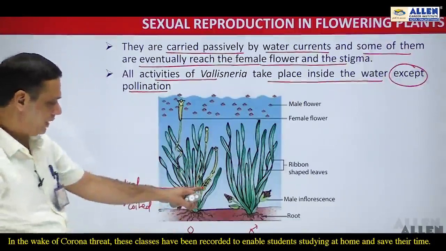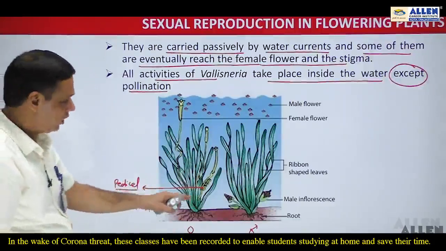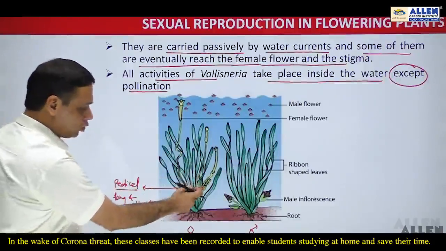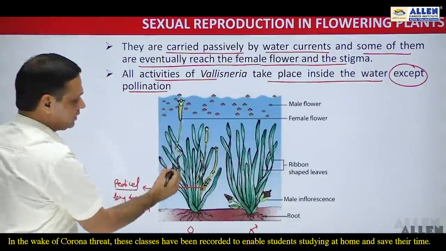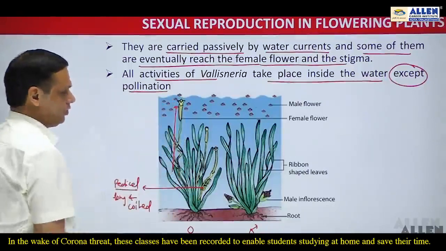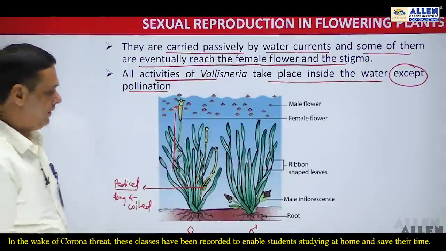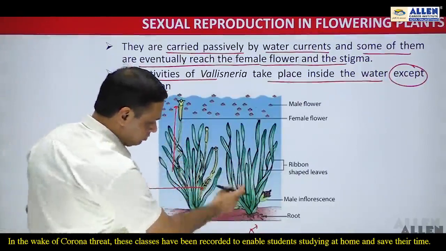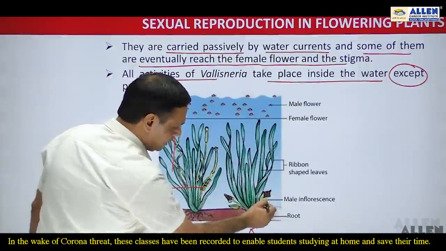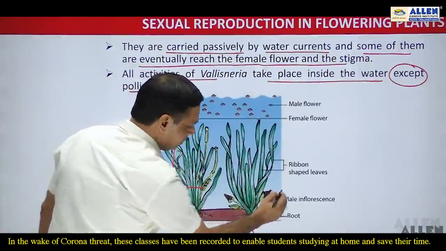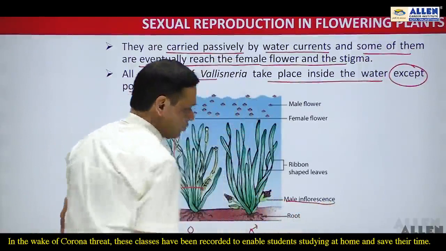This is the pedicel, which is long and coiled in nature. Due to the uncoiling of this pedicel, these female flowers reached the surface. Now see this male plant. The male flowers are compactly found in an inflorescence. These are the male inflorescence.